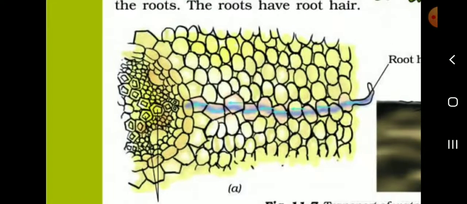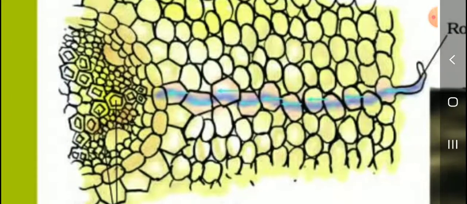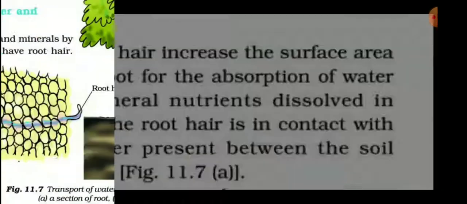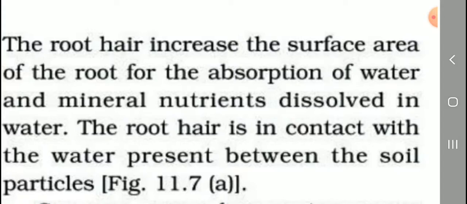That's all. Root hair. What is the main function of root hair? Absorb the water. What is the main function of xylem? To transport the water. What is the main function of phloem? To transport food for plants. Okay, it's very important, students. The root hair increases the surface area of the root for the absorption of water and minerals.